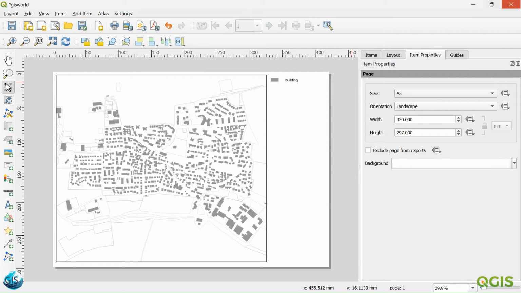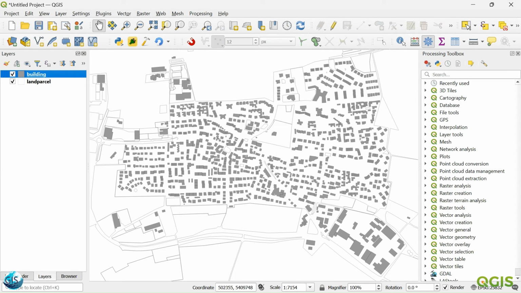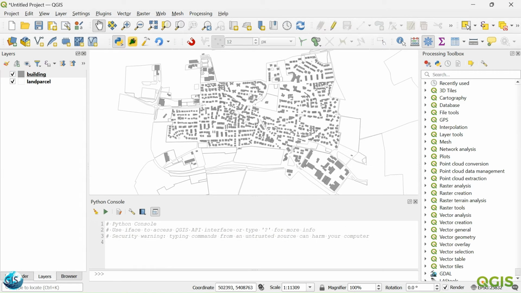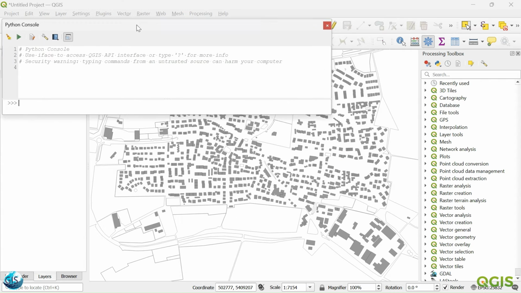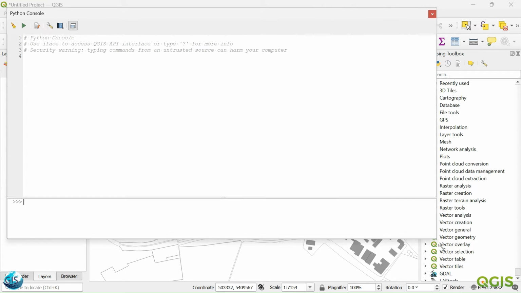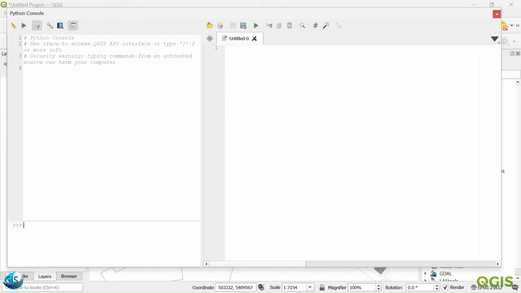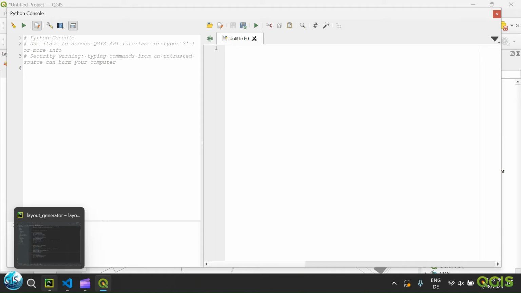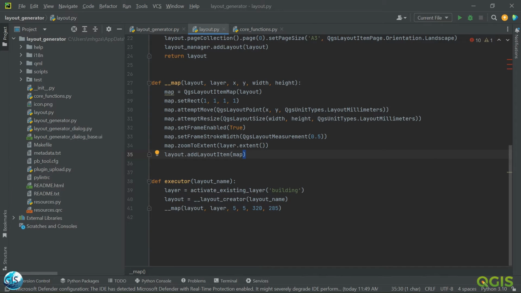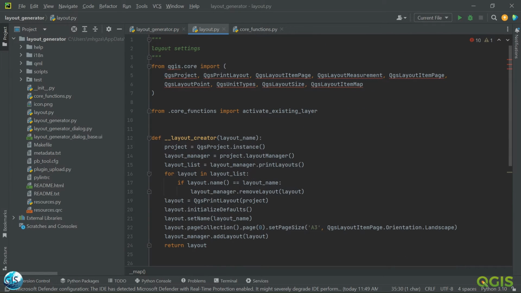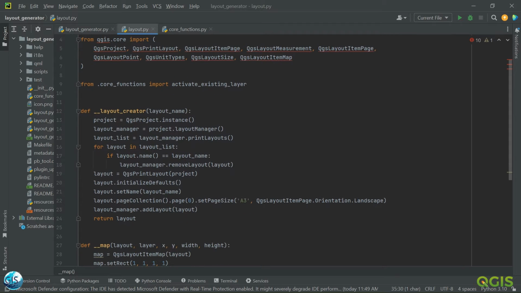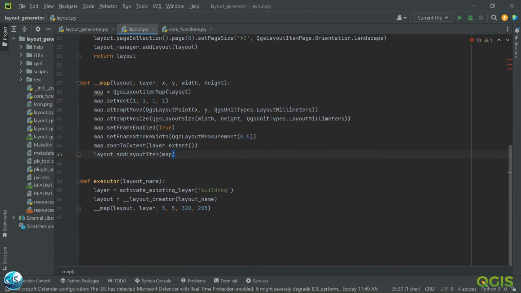Okay, maybe we can close it. As usual, I think all of you already remember what we have done in our previous tutorials. First of all, we are using the Python console, so we are opening a simple layout. Where is my pie chart? I will open it. Let's see what we have already done in the last session.